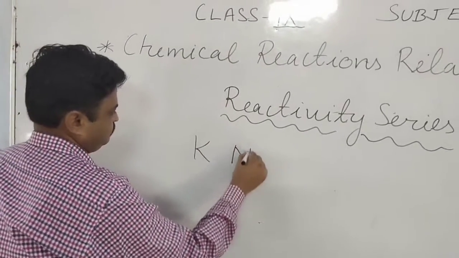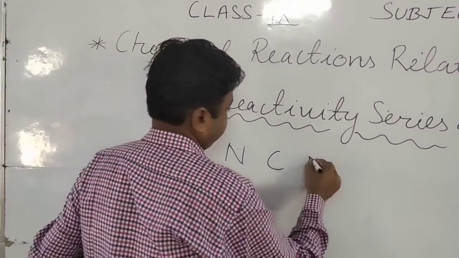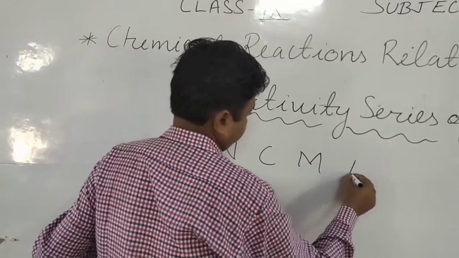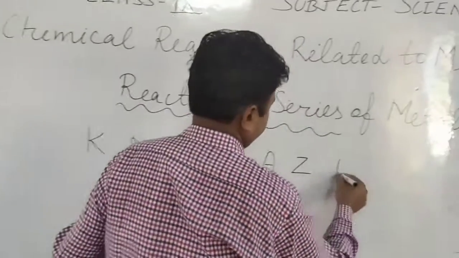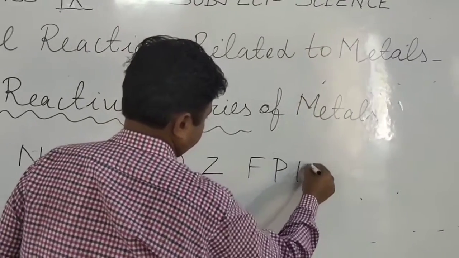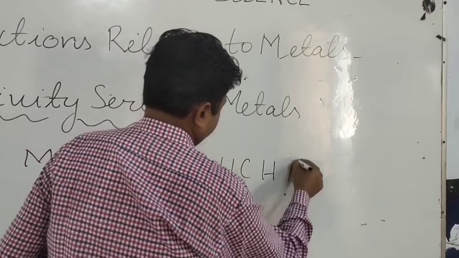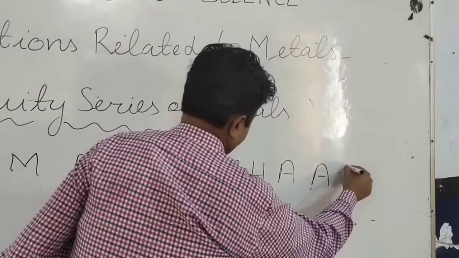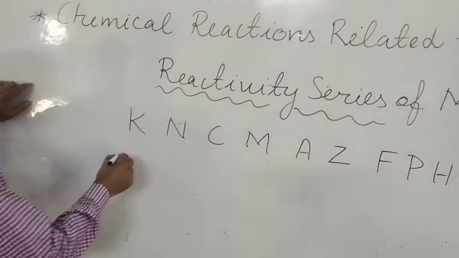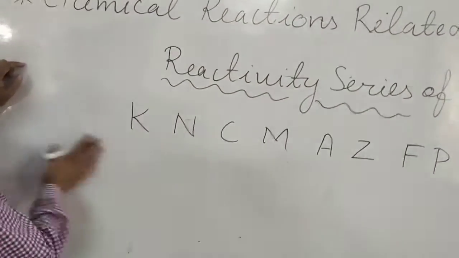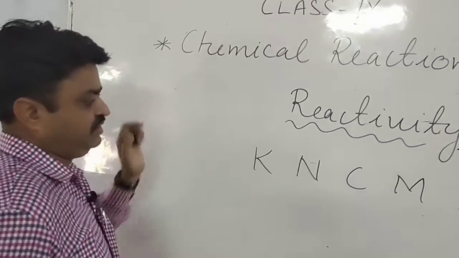Kanak Maj Fapak Aap. Now, with the help of this code, you can easily learn the complete series of the metals.